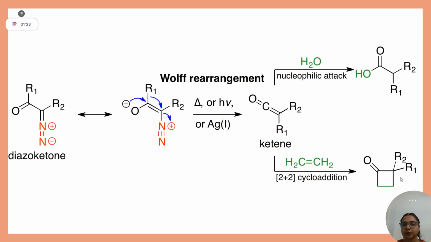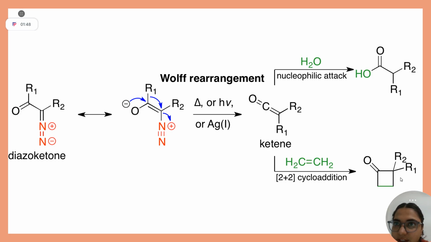Before going to today's slides, can you tell me which named reactions we studied in the last tutorial session for photochemical reactions? Can you name them one by one? Pinky?